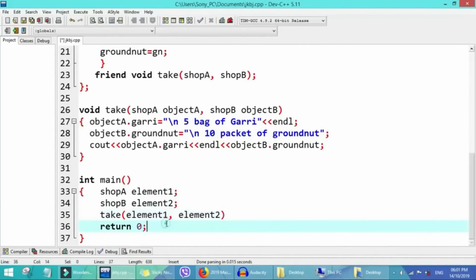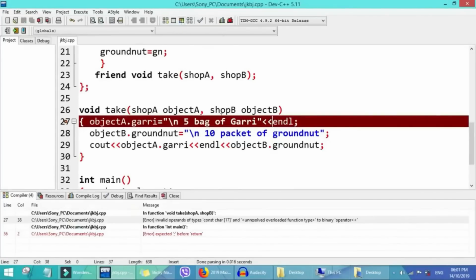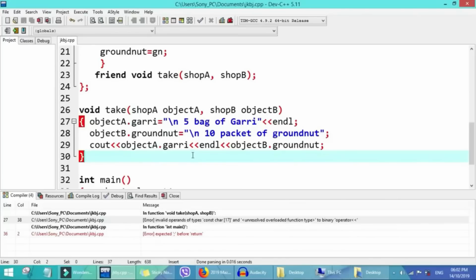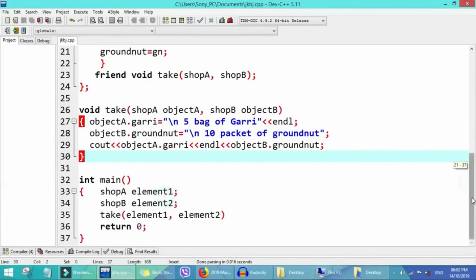Now we run our program to see whether we missed anything. It says invalid operand, so we missed something here. We revise our code to see what we missed.